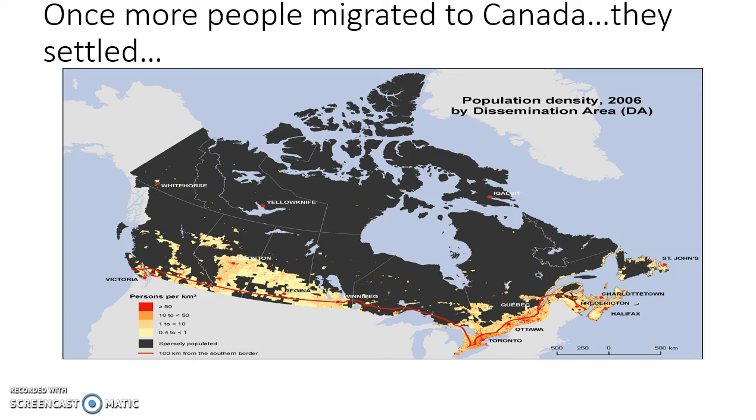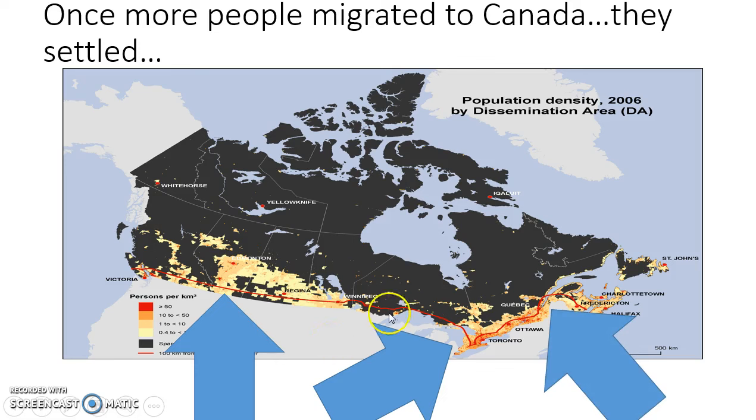Once people migrated to Canada, where did they settle? They settled in the southern region, and particularly they settled in the southeastern region. Any guesses as to why, and why over here rather than up in here? And it has to do with, one, the temperature. It's a lot milder along the southern border.